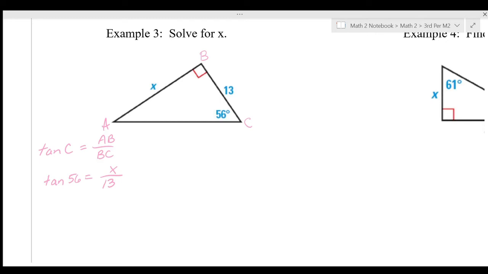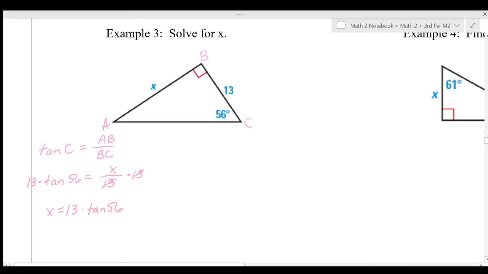So how I would encourage you to solve this problem and to input it into your calculator. First thing I'm going to do here is get x all by itself by multiplying both sides by 13. So x divided by 13, if I want to get rid of the 13, I'm going to multiply. That's going to give me x equals 13 times the tangent of 56.